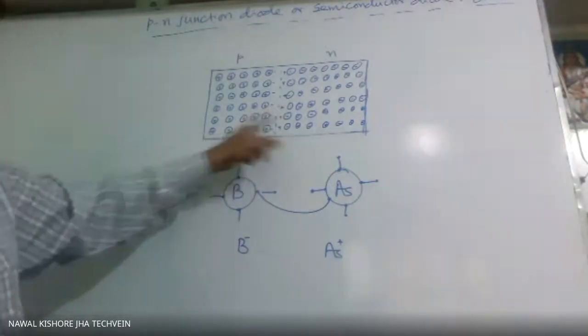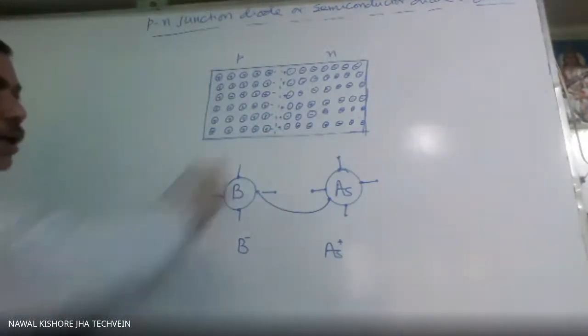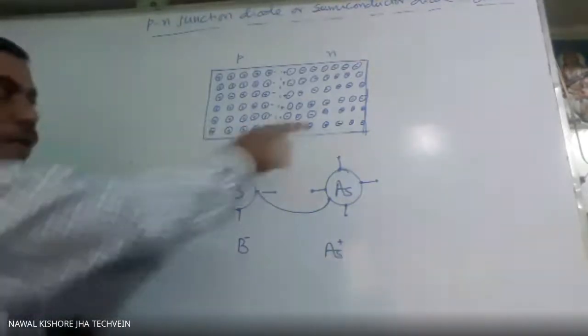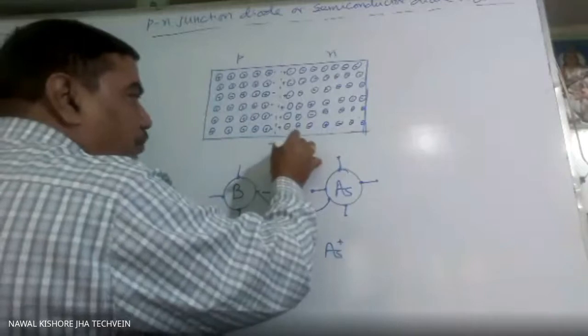Whatever current is produced, that we call diffusion current. And what is the direction of the current? A negative charge is coming from this side, so current will be this side only. So this current we call diffusion current.